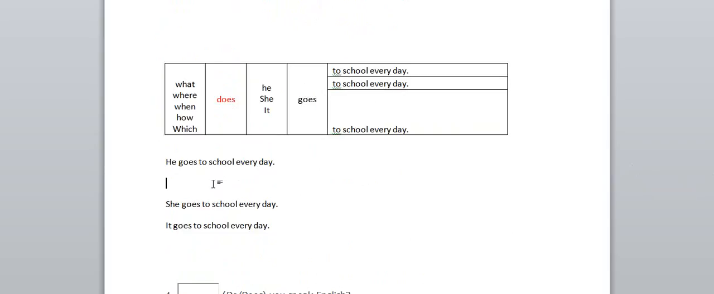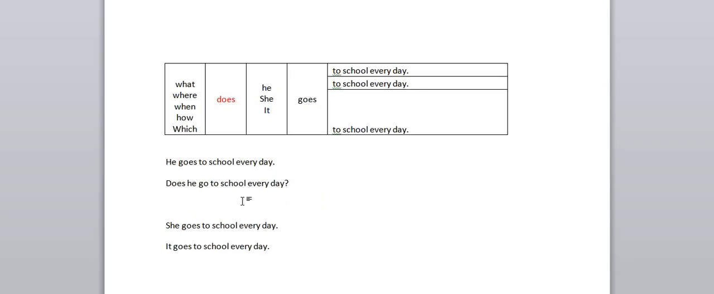Suppose I want to convert this sentence into a question. I have to check that the subject is third person singular, so I need to use does. Does he go to school every day? Now I want to add a question word to this. Where does she go to school every day?